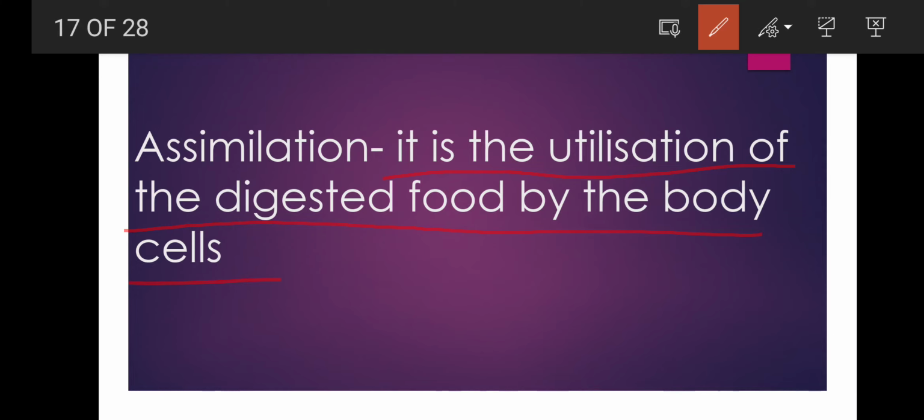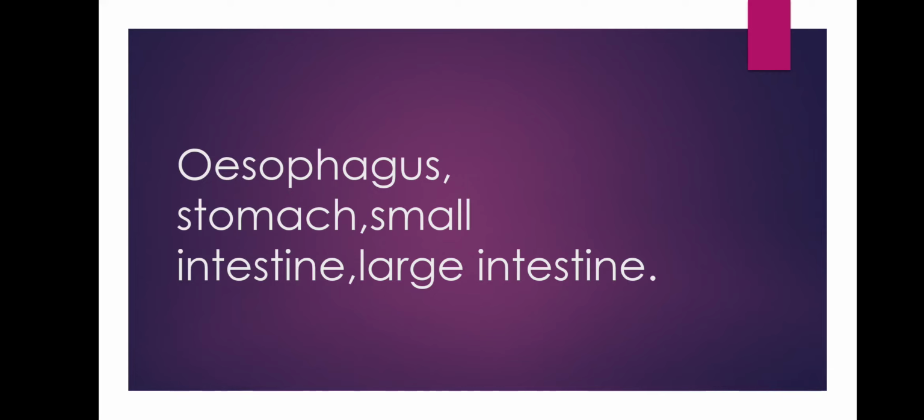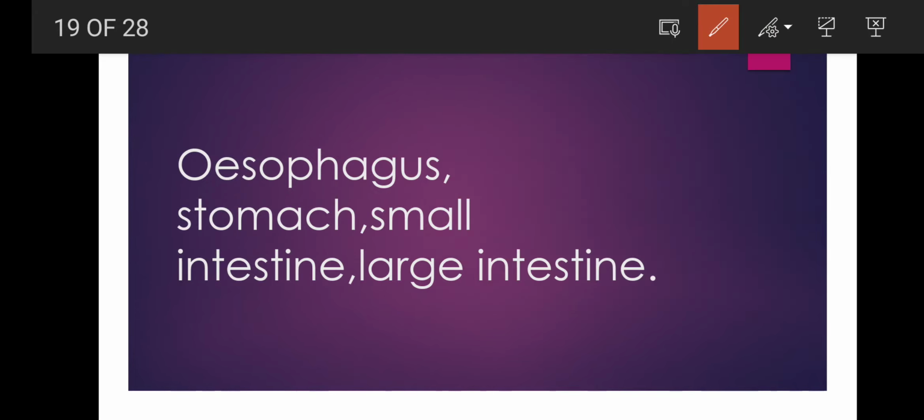This is called assimilation. Next is, write in correct sequence: stomach, esophagus, large intestine and small intestine. The correct sequence is, first esophagus, then the food comes to the stomach, then to the small intestine, and at last to the large intestine.